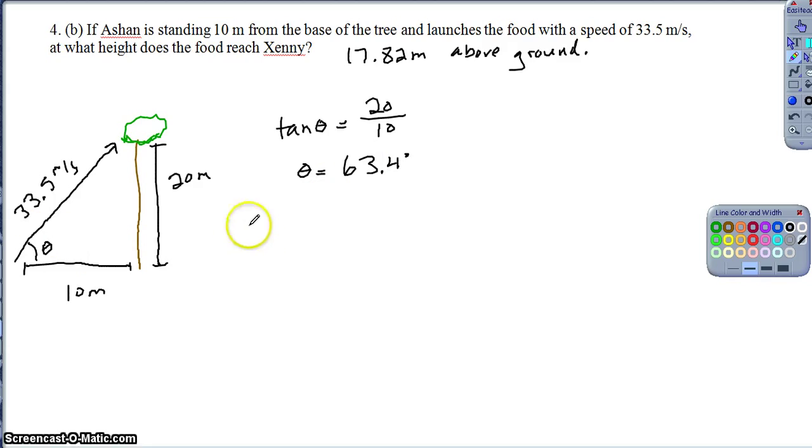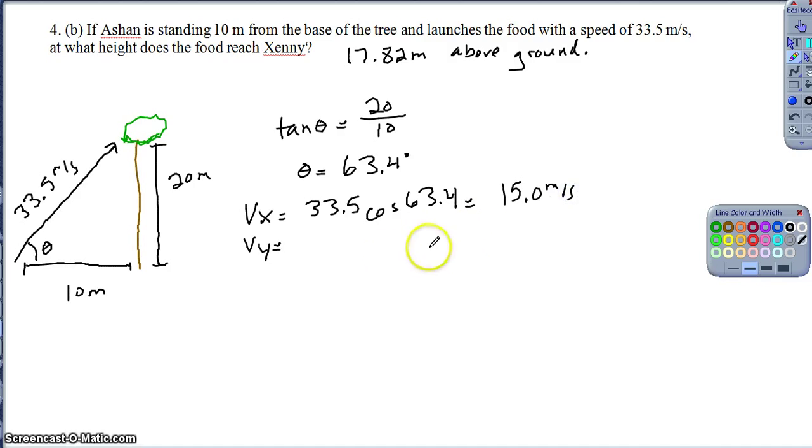So then again, the reason that's helpful is now I can find my horizontal and my vertical components of the velocity. Well, the horizontal component would be 33.5 times, because it's the adjacent leg, cosine of 63.4, right? So then calculating that number, I get that to be about 15.0 meters per second. And I could find the vertical component as well, although I actually don't even need it. And we'll look at why here in just a second. Okay, so at this point, the reason I found my horizontal component was I know how far she is away from the tree, right? I know she's horizontally a distance of 10 meters away from the tree. So what that helps me find is the time that it takes for the food to reach that horizontal position, right?